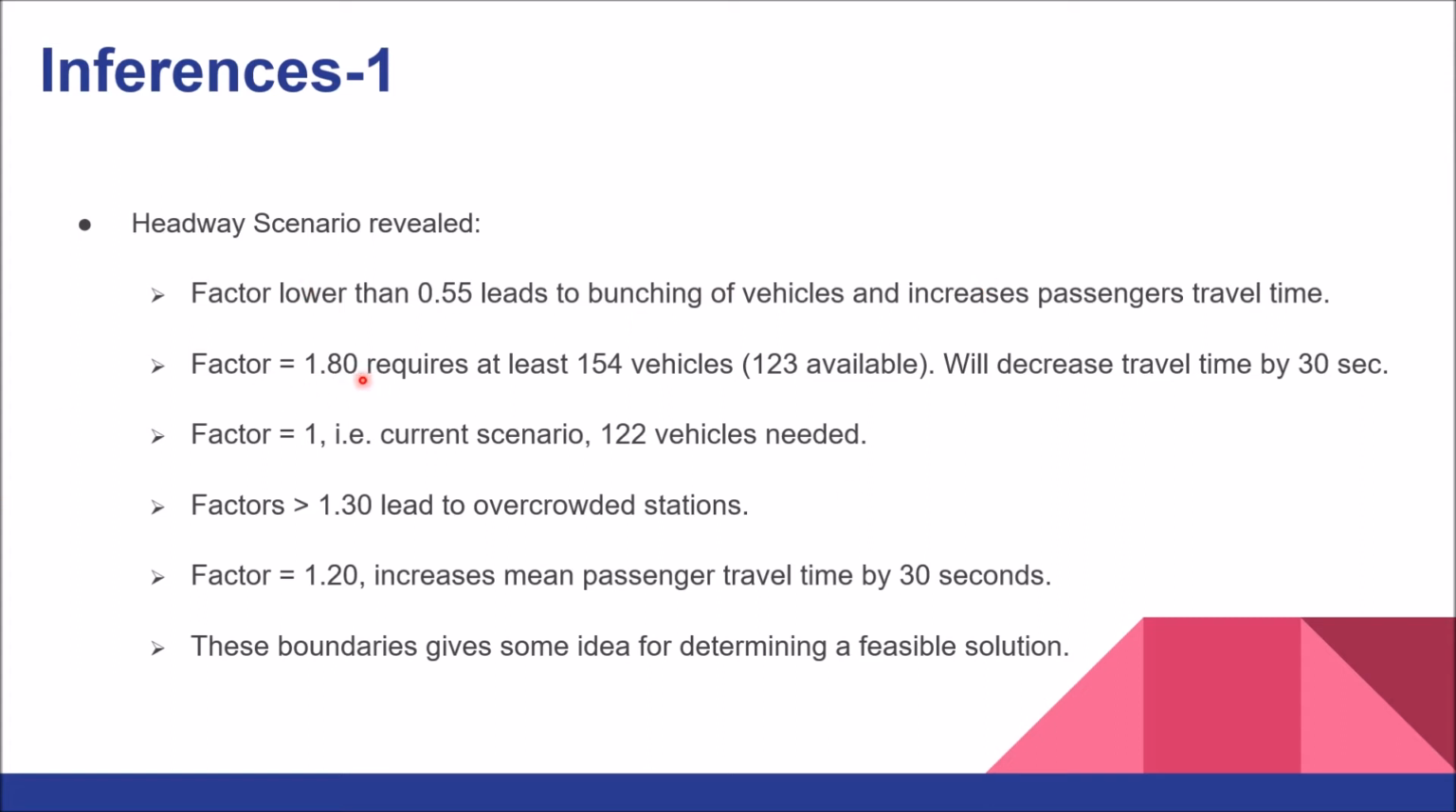Then the factor of 1.80 requires at least 154 vehicles and 123 are available. If this is possible, then there will be a decrease in travel time of 30 seconds. If the factor is 1, that is the current scenario, 122 vehicles will be needed, and currently it's working fine. If the factor is greater than 1.30, this leads to overcrowding of the stations. If the factor is equal to 1.20, then the passenger travel time increases by 30 seconds. These boundaries give some idea for determining a feasible solution.